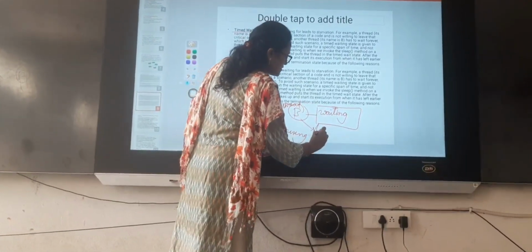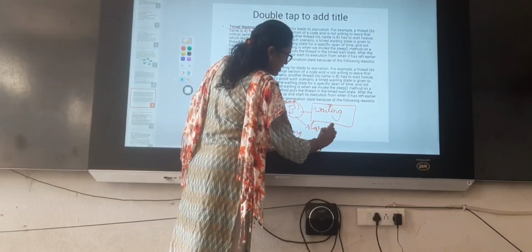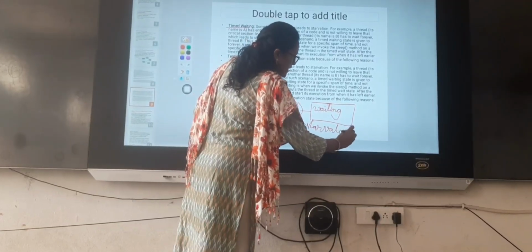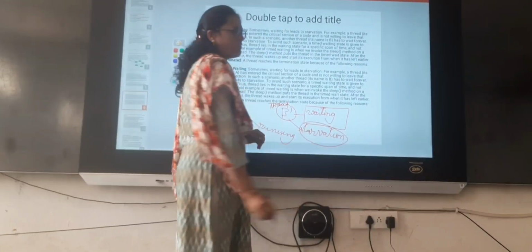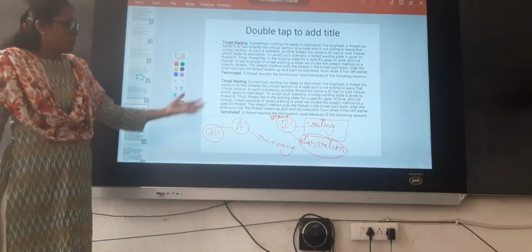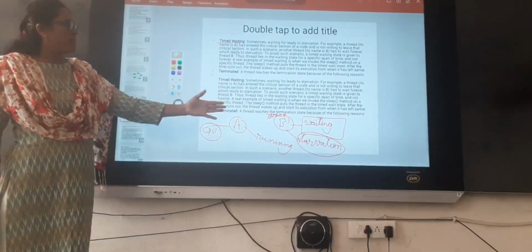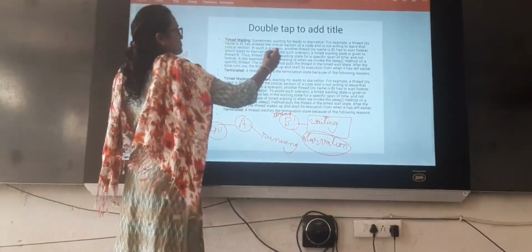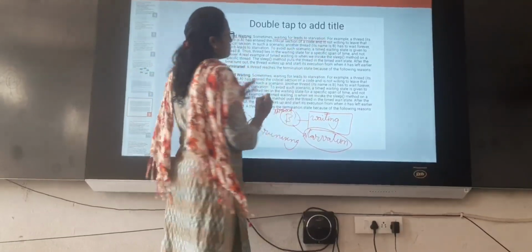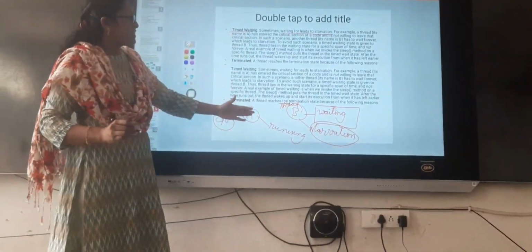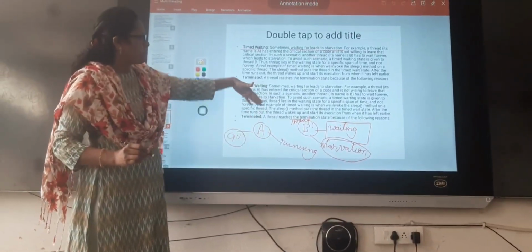This condition is called starvation. It is waiting unlimitedly for the resource or for the CPU. This problem is called the starvation problem. Right? I have given the same scenario and explained it here.